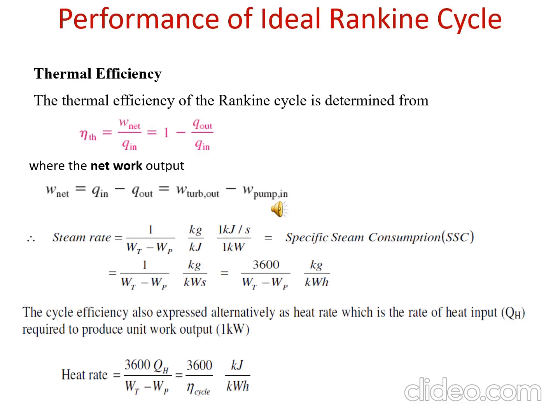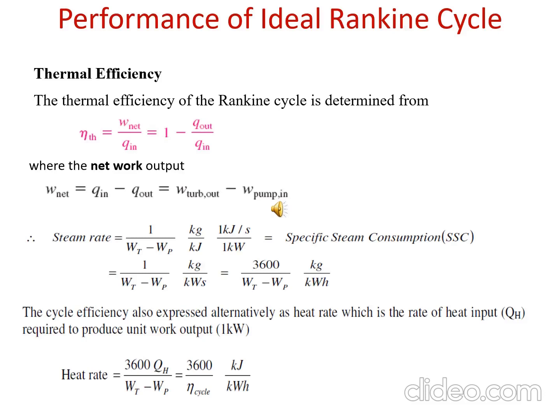Then we will discuss the steam rate. What is the formula for steam rate? If we consider kilowatt hour, then it will be 3600 divided by Wt minus Wp, which is W net. Then the heat rate: how can we find the heat rate? It will be 3600 QH divided by Wt minus Wp, or we can say 3600 divided by the efficiency of the cycle, and its unit is kilojoule per kilowatt hour.